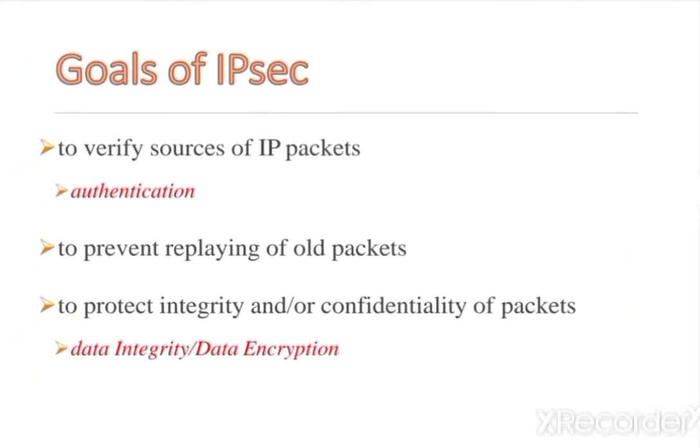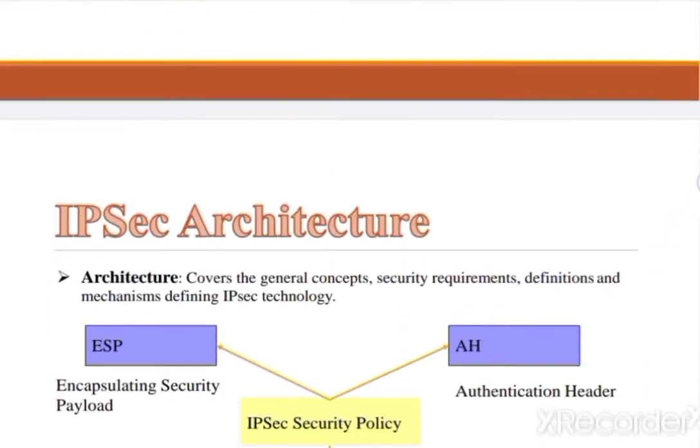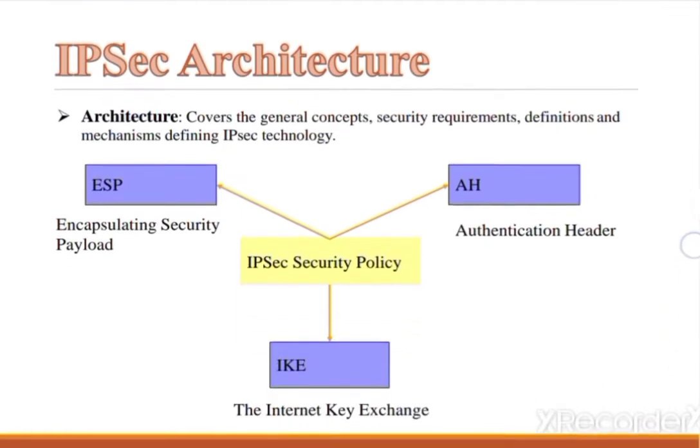Now the next point is the goals of IP security. It verifies the source of IP packets, that is authentication, and also prevents the replaying of old packets. To protect the integrity and confidentiality of packets, data integrity and data encryption, these are the two important functions performed by the IP security protocol.